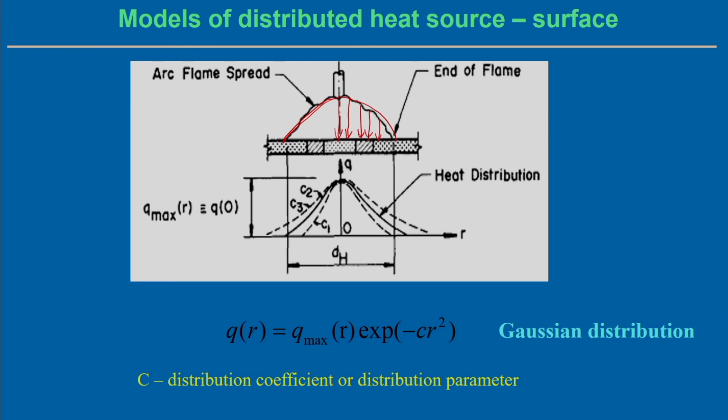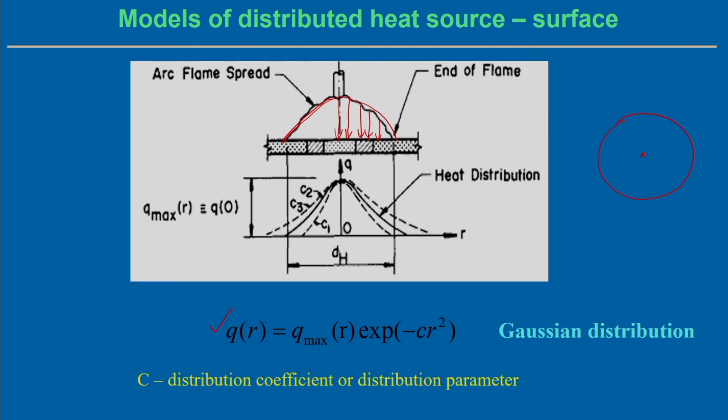So, this kind of nature, the heat distribution, you can represent mathematically with a particular equation, Q of R, where R is the radial distance. Assume that the heat flux falls on a circular shape, over a circle. The arc can be represented as a circle, and at the center point is the maximum intensity, and towards the boundary it is the minimum intensity, gradually decreasing.